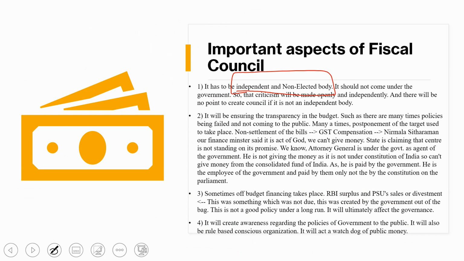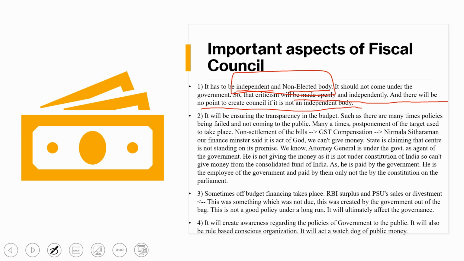It should be free; the government should not interfere. If it comes under the government, then they will not say anything against the government policy, because their promotion and salary will be completely dependent upon the government. So the first important point for the fiscal council is that it should be an independent and non-elected body, and it should not come under the government, so that criticism will be made openly and independently. There is no point in creating the council if it is not an independent body.